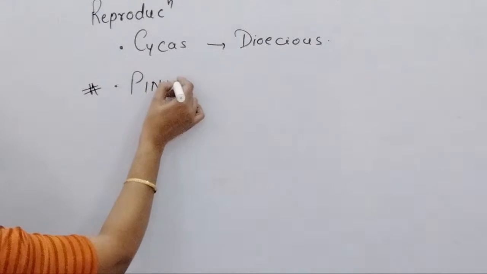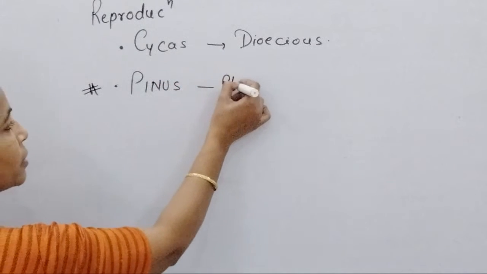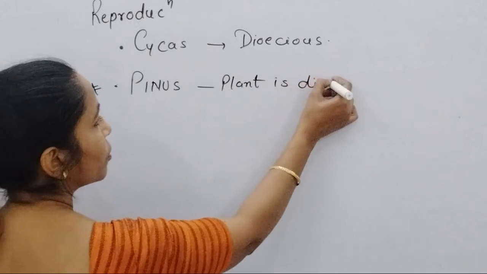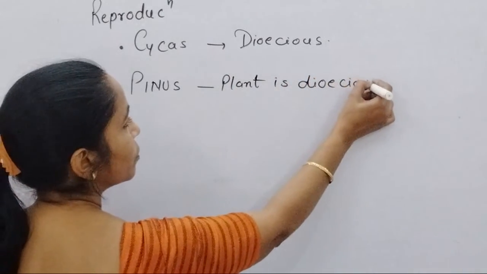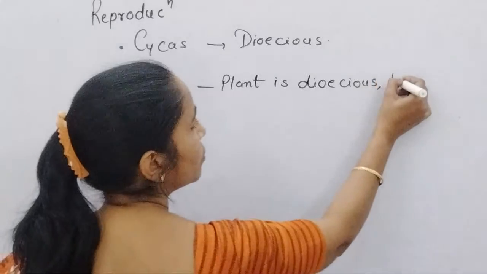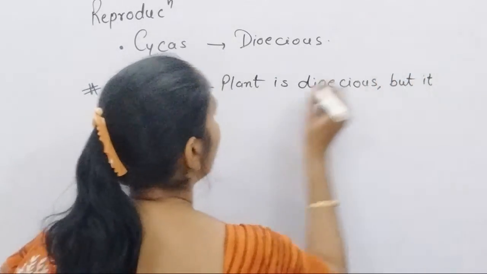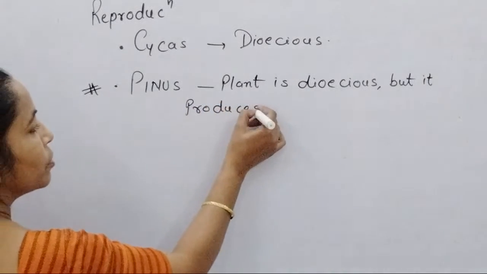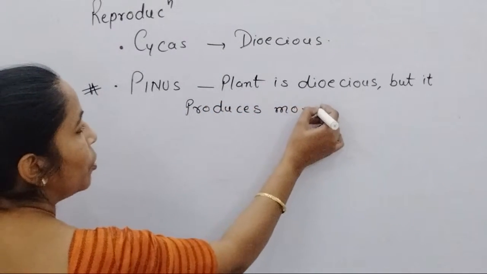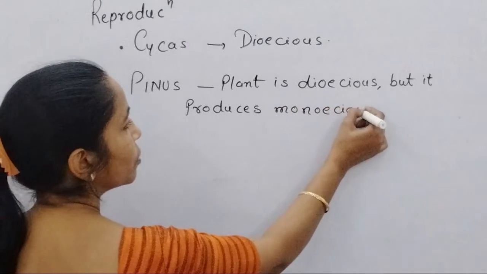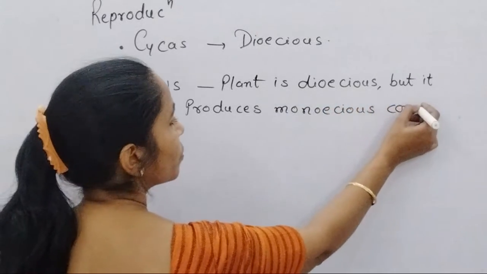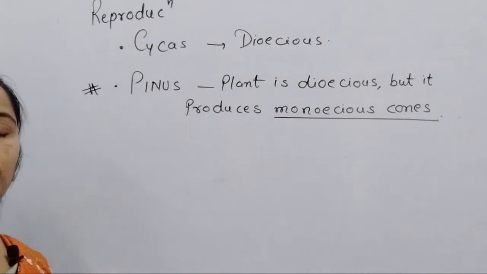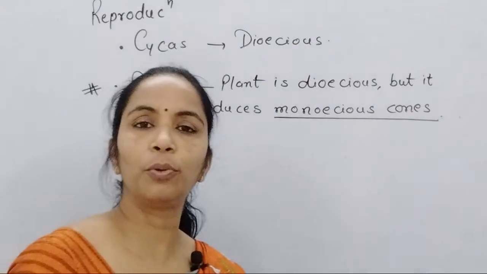So in Pinus, the plant is monoecious and produces unisexual cones.